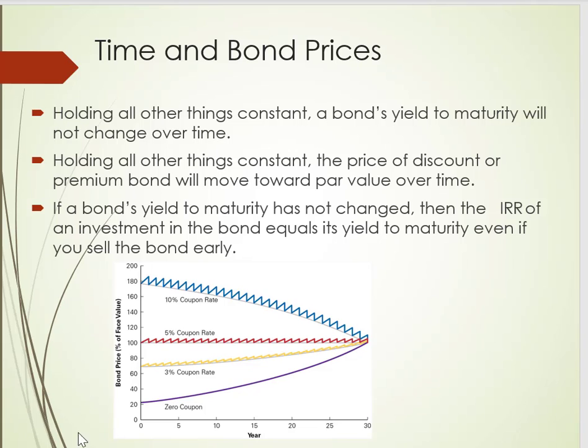So as you see here, these are zero coupon bonds. If you plug different coupons into the valuation model, they all start off with different values at time zero. But as we get closer and closer to maturity, the price would eventually become equal to $1,000. Because the yield to maturity doesn't change, over time the price has to be equal to $1,000.